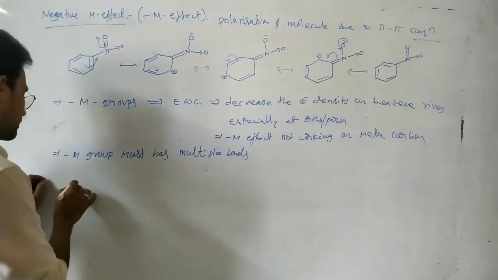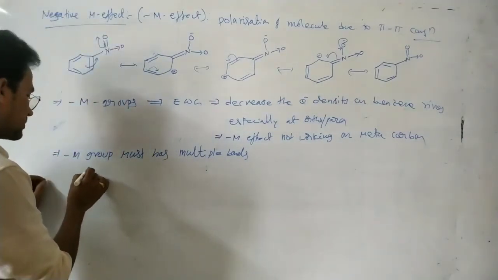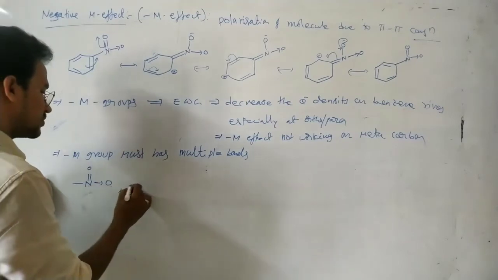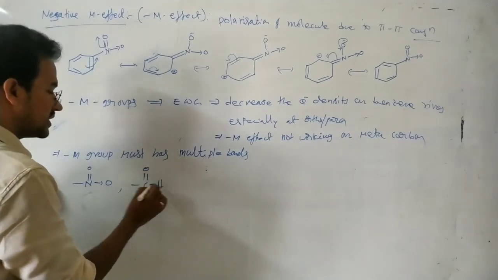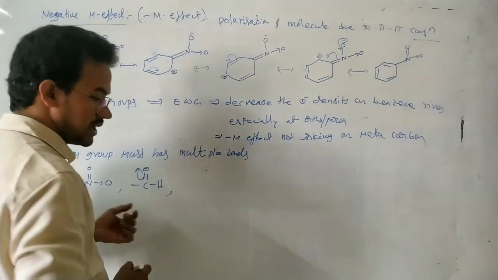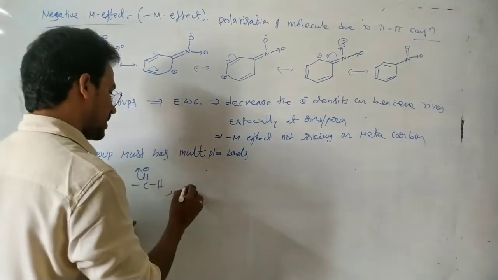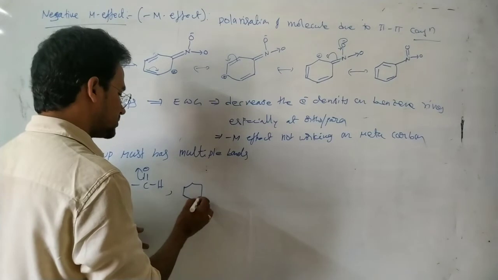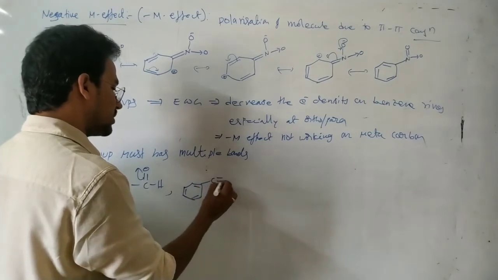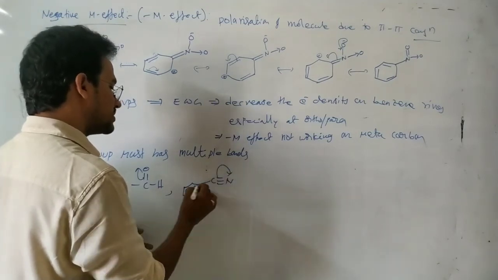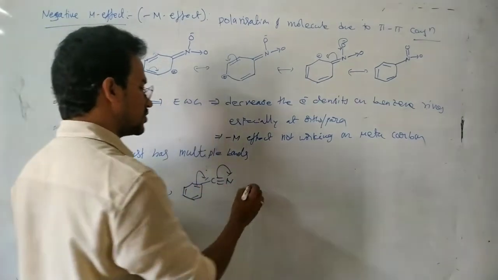So here NO2 has multiple bonds and acts as a minus M group, and the aldehyde group also acts as a minus M group. And next the CN group: on this benzene ring, C triple bond N has multiple bonds, acting as a minus M group.